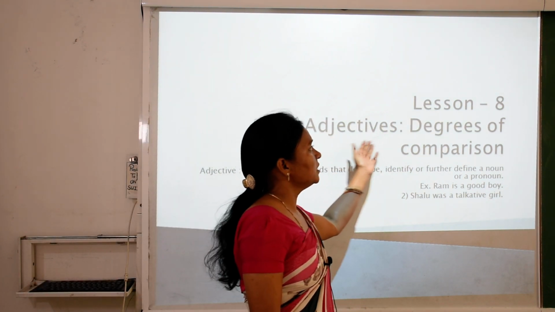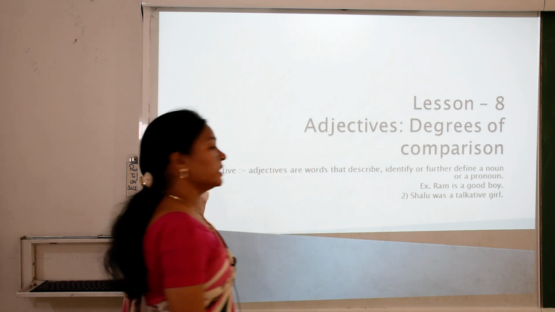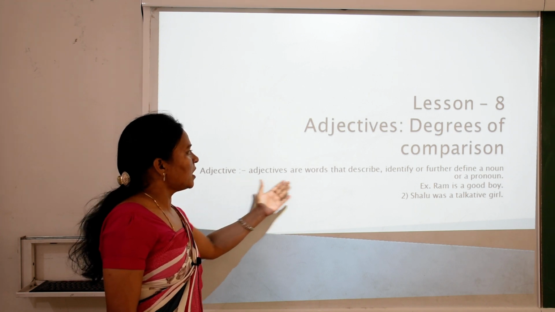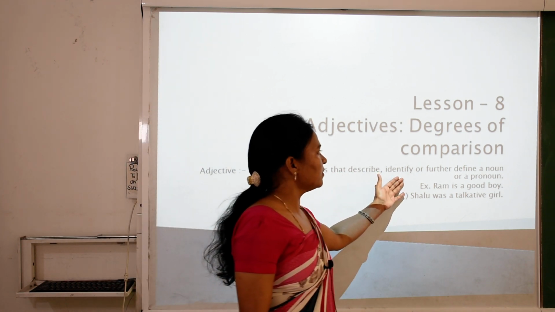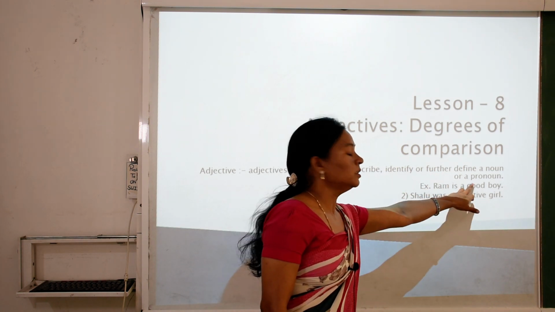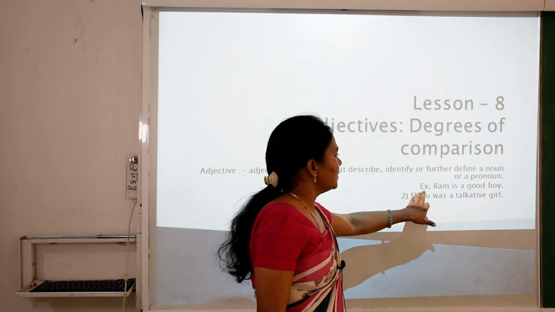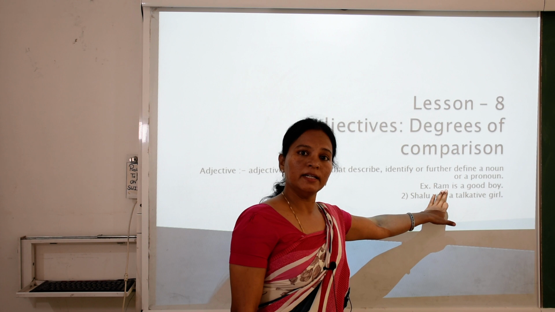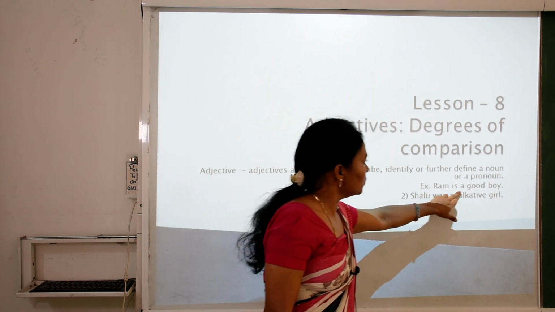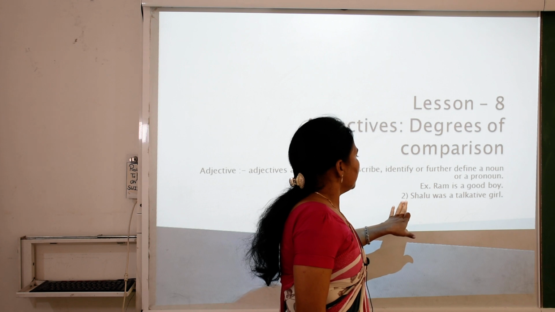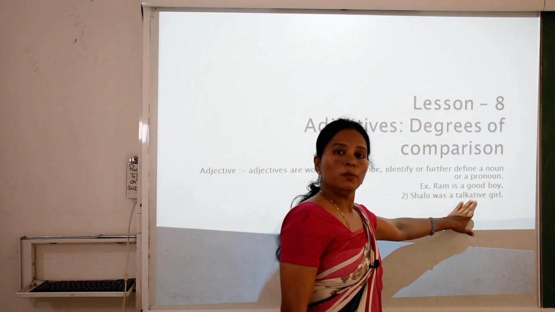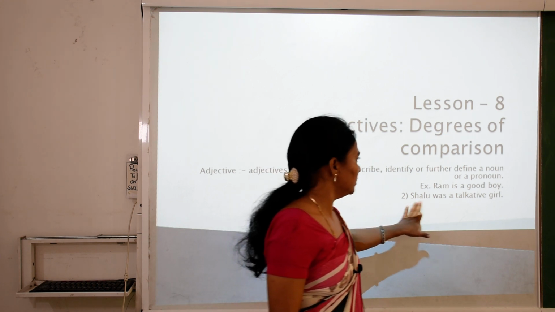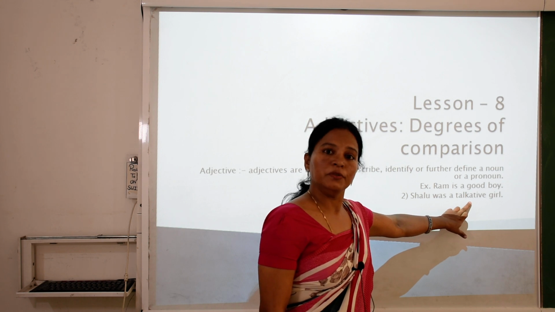Lesson 8, Adjectives, Degrees of Comparison. So children, once again I am revising what is an adjective. Adjectives are words that describe, identify or further define a noun or a pronoun. For example, Ram is a good boy. Here we are describing the quality of Ram by telling that he is a good boy. So children, what is good? Good is an adjective here. And in the second sentence, Shalu was a talkative girl. Here we are describing the quality of Shalu by telling that she was a talkative girl. So children, good and talkative are adjectives here.